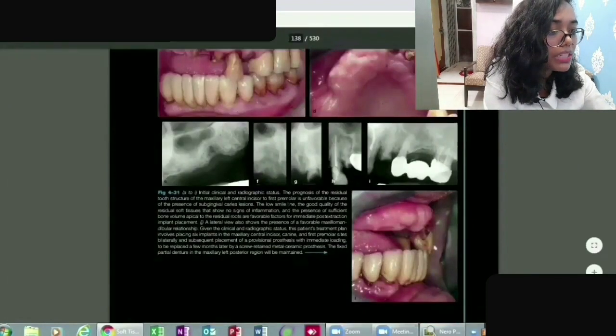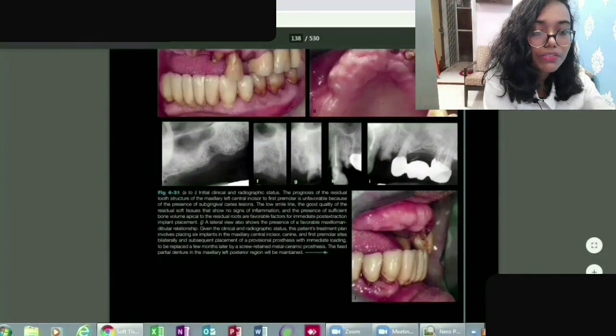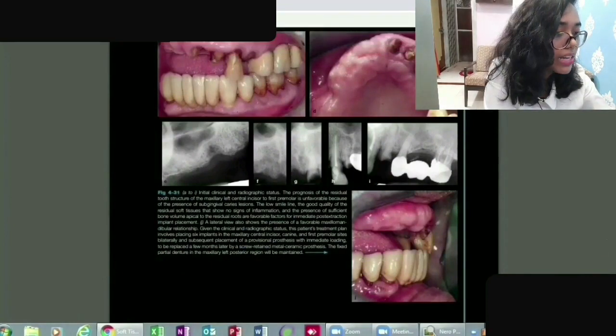So here you can see some teeth. Here in this image you can see the radiographic image. It would be very easy for you to understand.